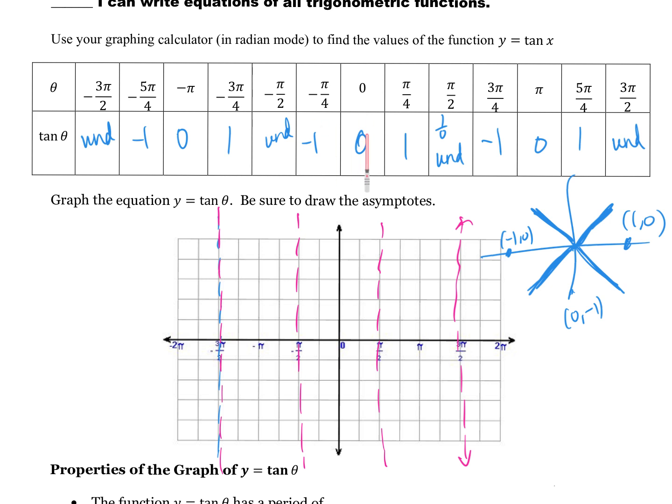At negative pi over 4, that's going to be right here. We're at negative 1. And then 0, 0. And then pi over 4 is 1. So there are these 3 points that look like they're in a straight line. Remember the other day when I was shaming you for your graphs, and the points looked like very straight lines? But does this graph on our calculator look very straight? It doesn't. But I'm going to put my points in real fast, and then I'll show you how we connect them. 3 pi over 4, pi, and 5 pi over 4. We just have this continuous diagonal line.